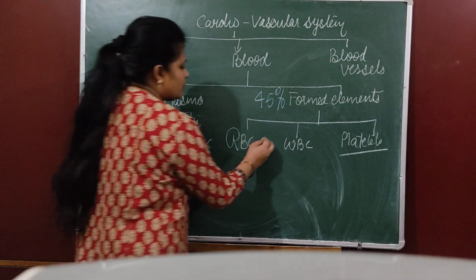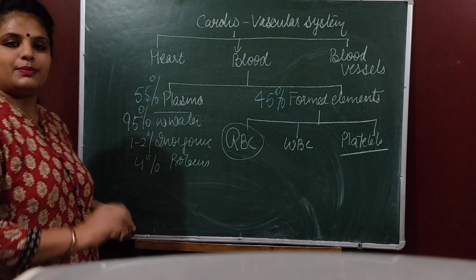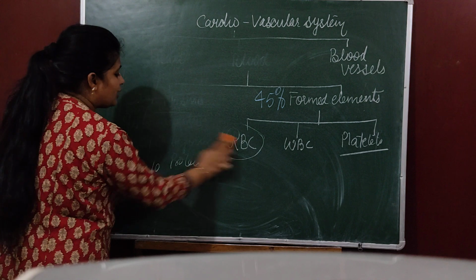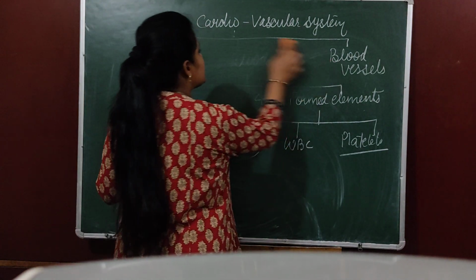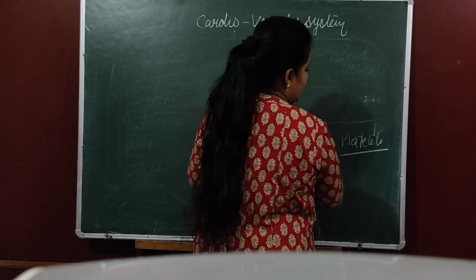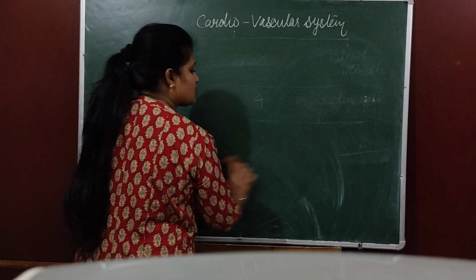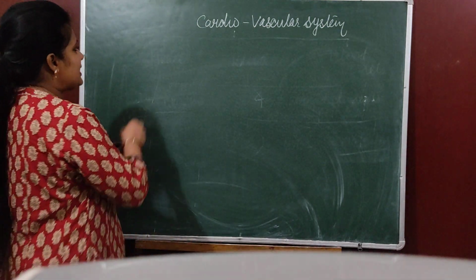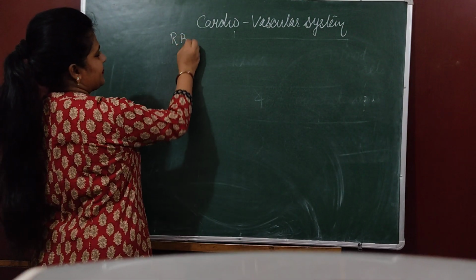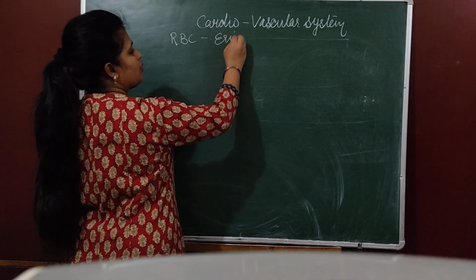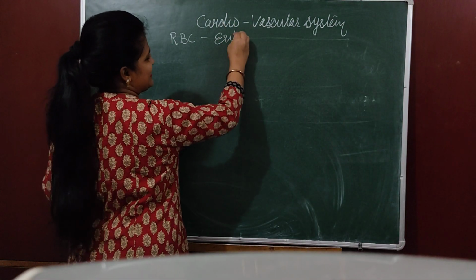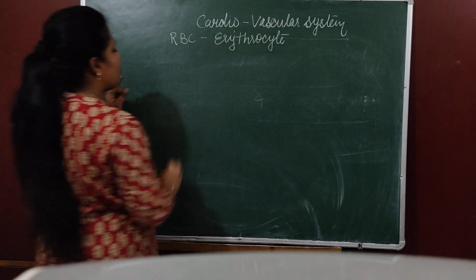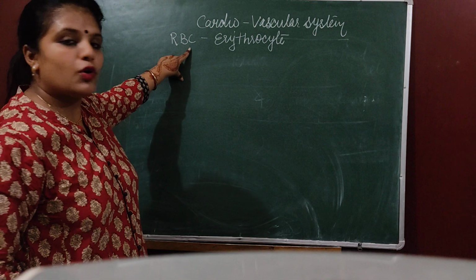But in today's video, we are going to discuss RBC first. You know, the cardiovascular system is the longest transporting system in the world, or definitely in our body also. So let's discuss RBC. RBC, scientifically known as erythrocyte. What is its full form? Its full form is red blood corpuscle.